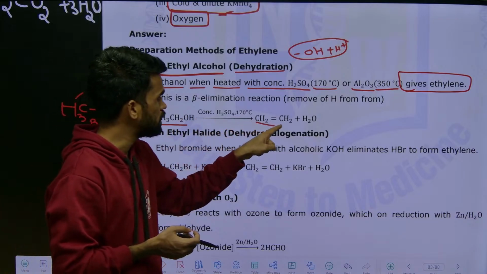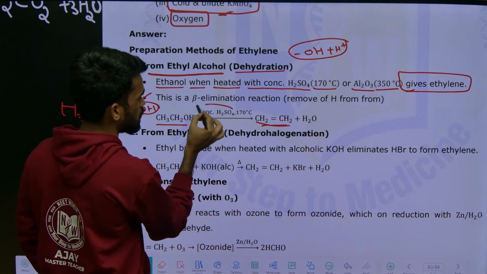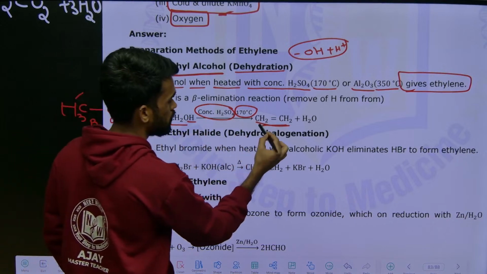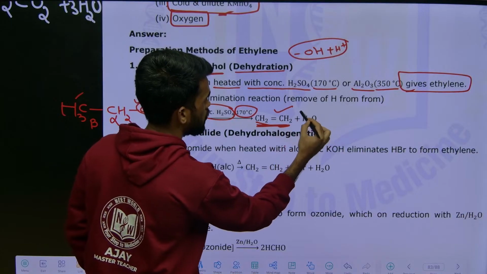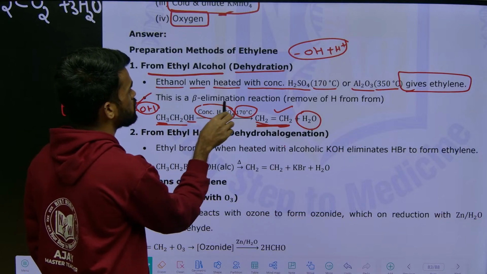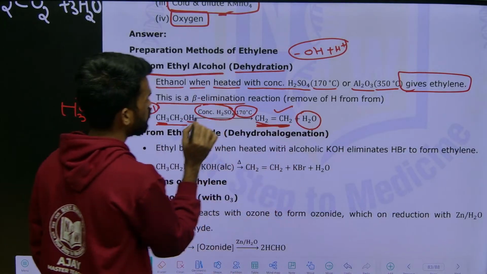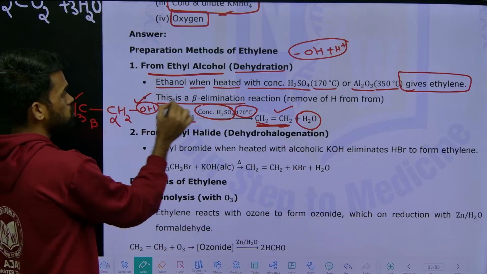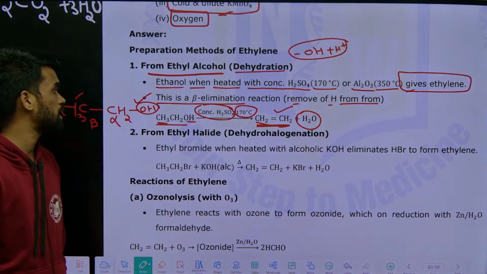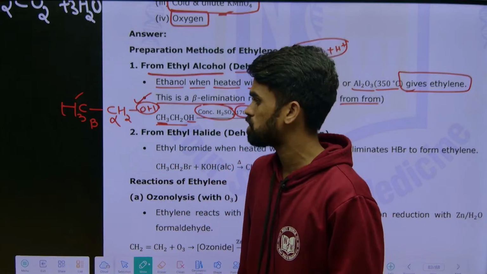That gives you ethene as the product, with water as a byproduct. So this is a beta elimination reaction, or 1,2 elimination, because the proton is removed from beta. That's why you can say beta elimination, or alpha beta elimination, or simply 1,2 elimination also.